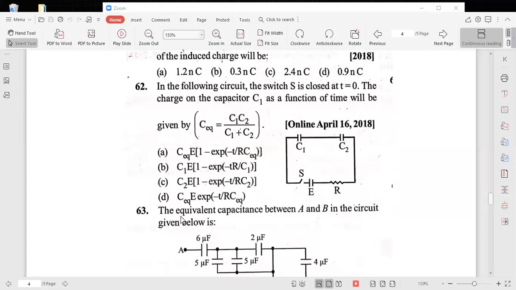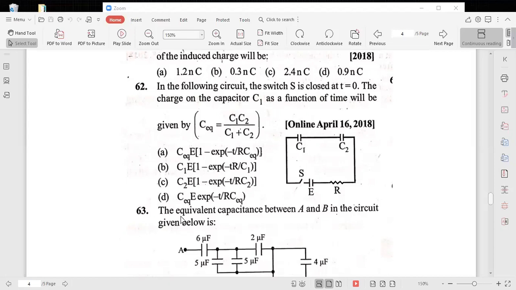In the following circuit, the switch S is closed. Then the two cells start charging now. Then the charge on the capacitor C1 as a function of time will be dash. Suppose there is a single capacitor having capacitance C. It is connected in series with R and the combination is connected across the cell. Then the charge at any instant of time Q is equal to Q naught into 1 minus e to the power minus t by tau. Tau means CR, where C means effective capacitance.